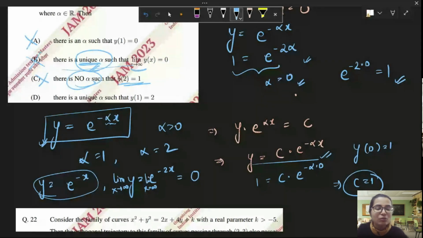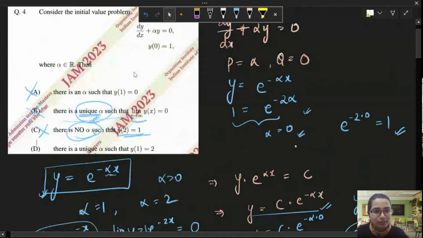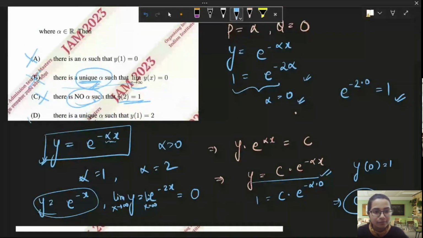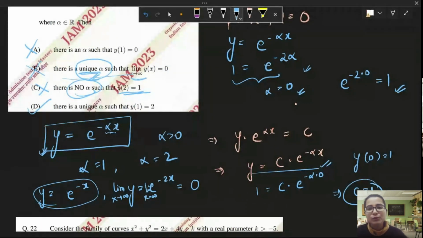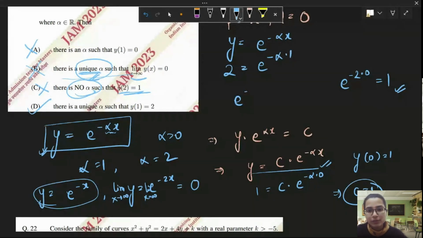Now the remaining option will be correct only because this was a multiple choice question. So D is correct. But how is D correct? We can also analyze that. They are saying that there is a unique alpha such that y1 equals 2. Let us put y equal to 2 and x equal to 1 in e raised to power minus alpha x. So we get e raised to power minus alpha equal to 2.